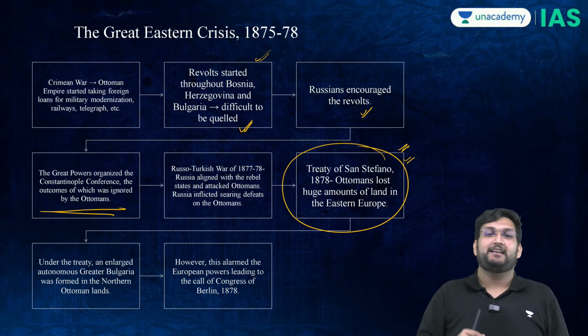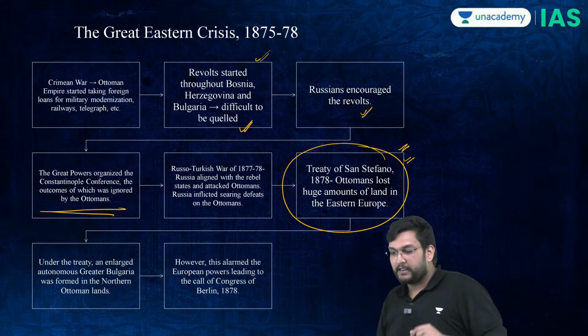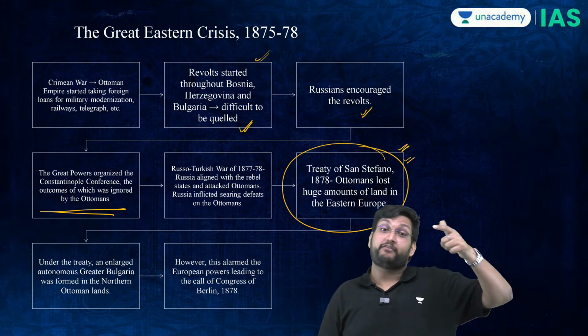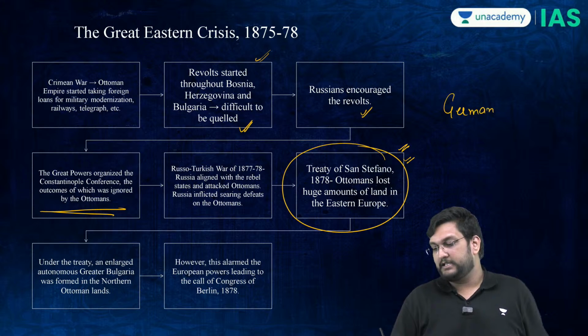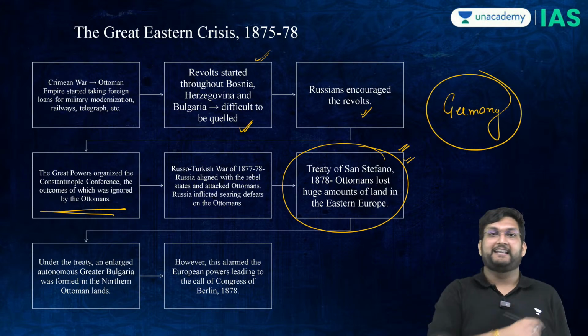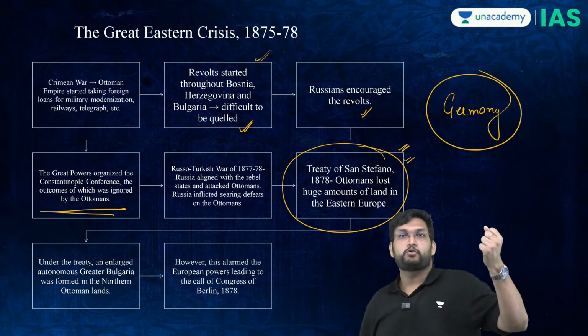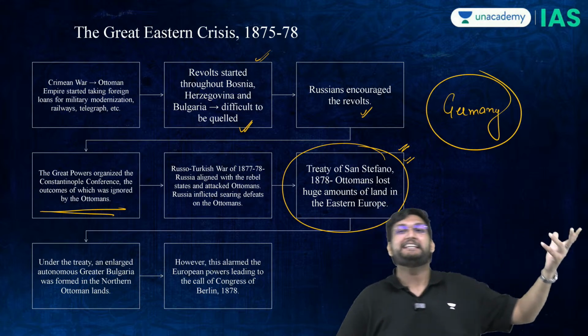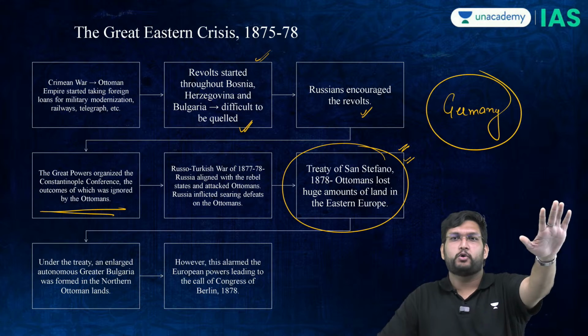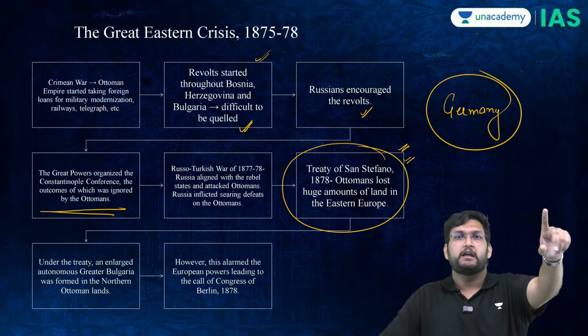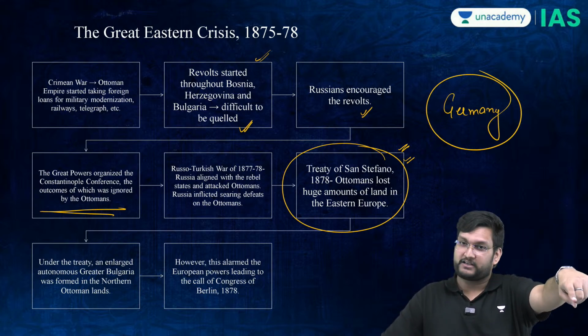Now this is where a very interesting thing happens. When the British and the French don't get involved, Germany gets involved. And now Bismarck is going to rise as a world leader, going to say, what is this Treaty of San Stefano and all? I don't see this crisis to be like this, because it was happening on the Austrian border.